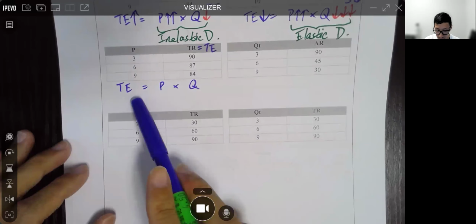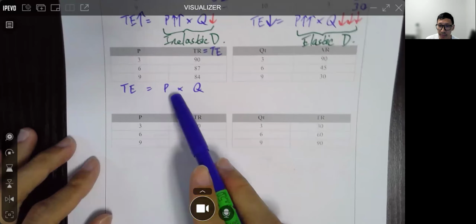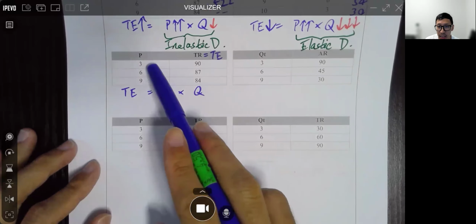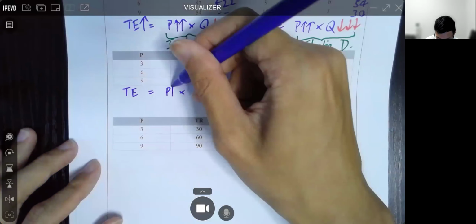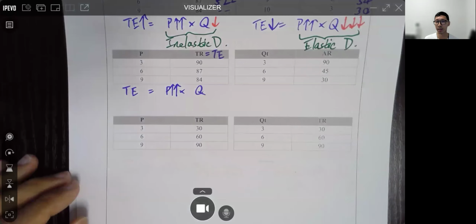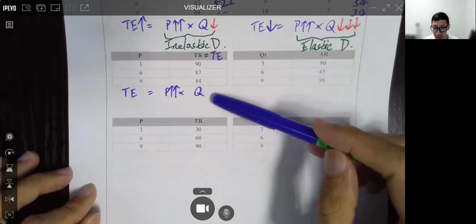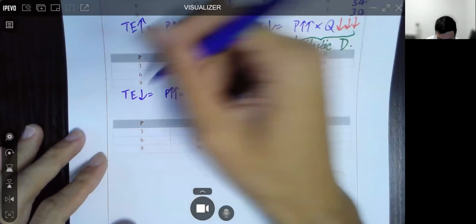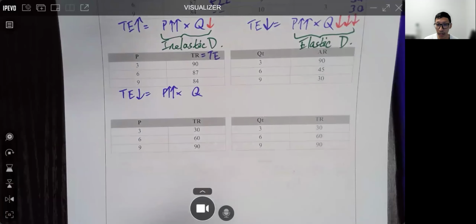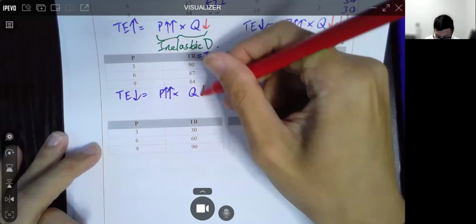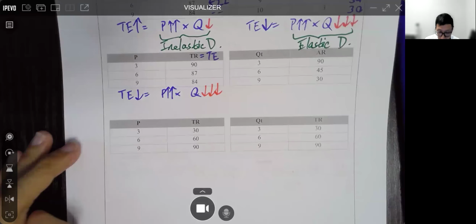好啦 now we know that as price increases, what happens to the total expenditure? It decreases. Okay, how to balance this equation? We need quantity to drop more.